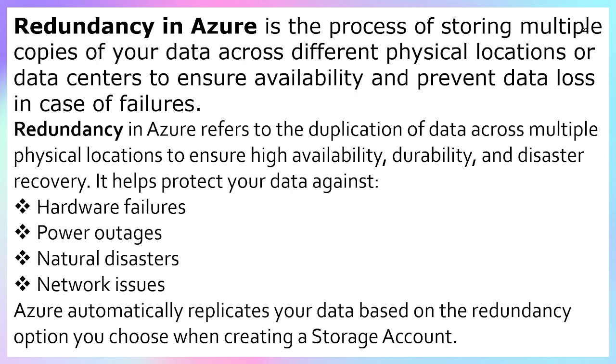Network issue means the network is not available, or the network connection has been cut for any reason. So these are the four situations in which Azure provides a facility that you can access your data by using the redundancy policy.